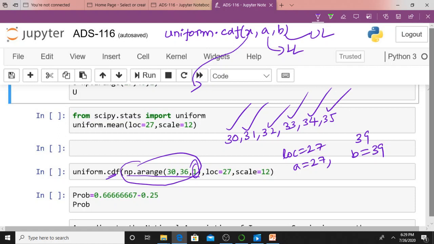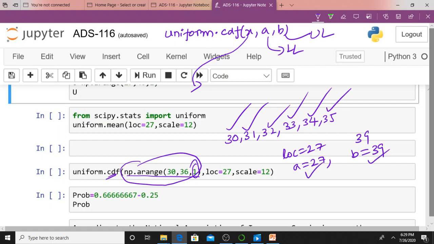It returns the uniform cumulative distribution function at each value of x using the corresponding lower limit a, that is the minimum value, and the upper endpoint, upper limit, that is the maximum value b. In this case, for example, what is my A value? 27. What is my B value? 39.